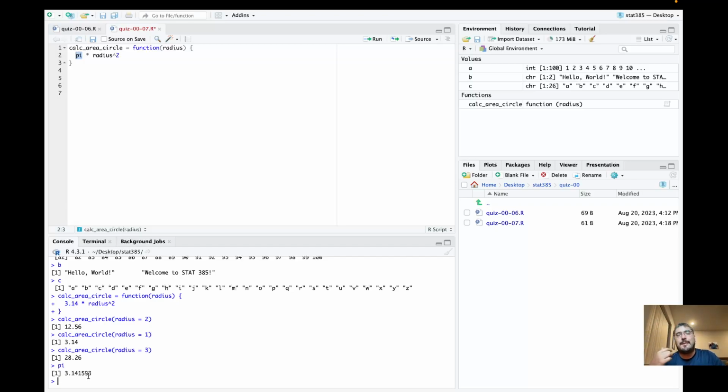A computer can't represent all of the digits of pi, so it's going to cut off at a certain point. Here, there's actually more digits than what's being displayed. The default in R is to display this many digits and then round it off. So this isn't technically correct with what R is even doing, but the point being is that pi is such an important number for scientific computing.